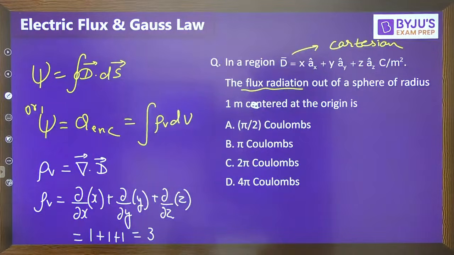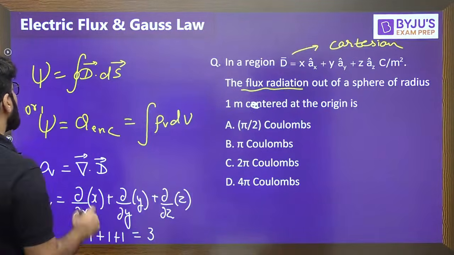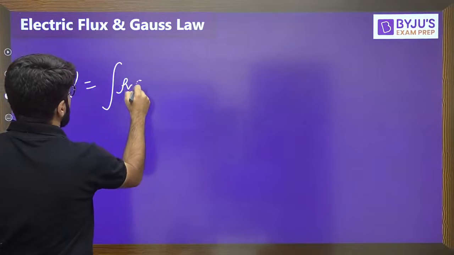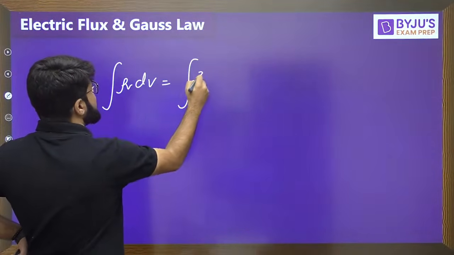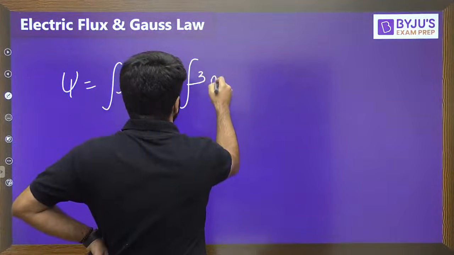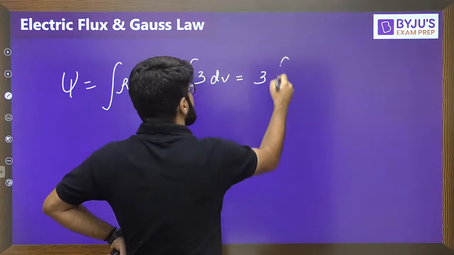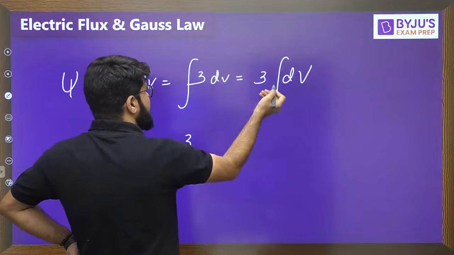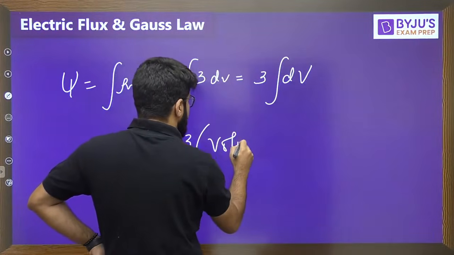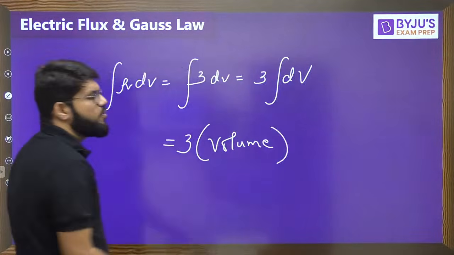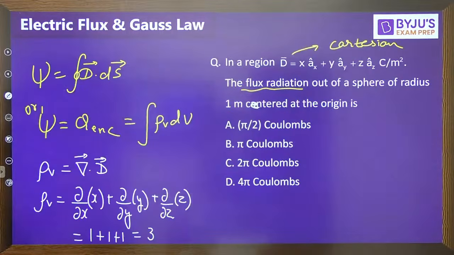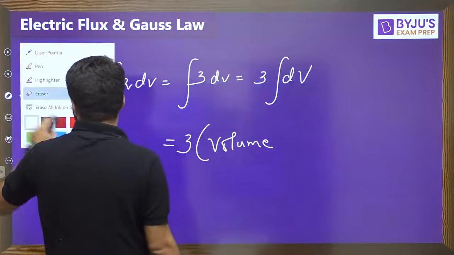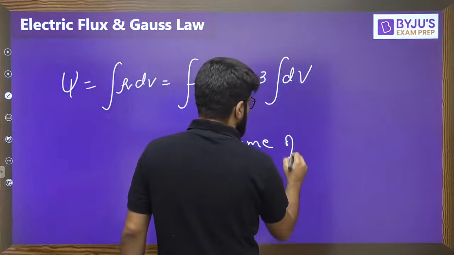Rho v is equal to 3. So I've got the rho v. So what is the total flux? As I am able to see, it is integral rho v dv, but here rho v is a constant equal to 3, so it is 3 dv. Constant is outside the integral, you get integral dv, right? And integral of dv is always equal to the volume of the region. What is the region given to you? It is a spherical region, right? So here volume means volume of sphere.